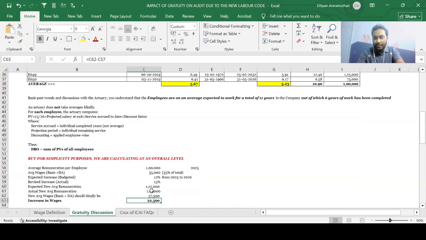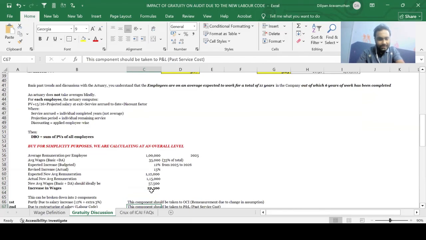But guys, we cannot straight away say that this entire 22,500 should be taken to past service cost. Why can't we say that? Because there was a change in the assumption, since the initial expectation was 12% salary increment, but the increment that actually happened was 15%. So we cannot directly say that this 22,500 should entirely go to past service cost in P&L. One part has to go to OCI and the other part has to go to past service cost. I hope we are very clear on this, guys.